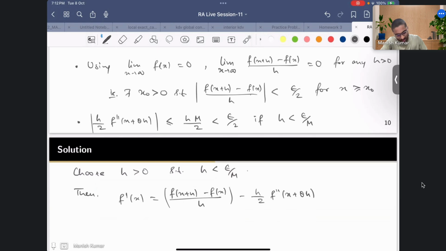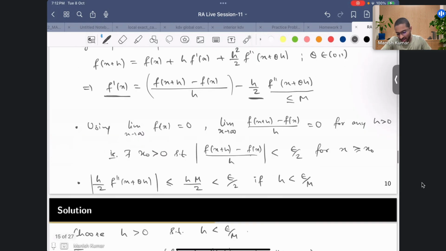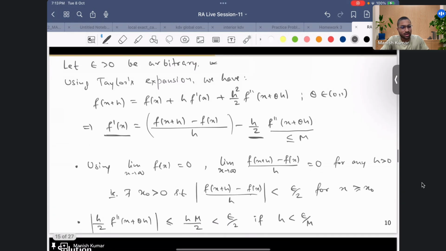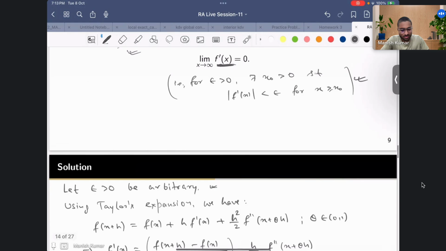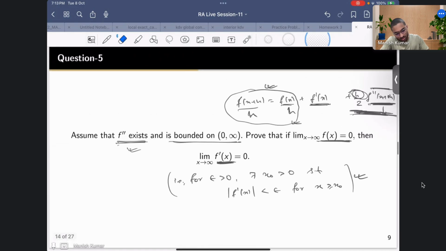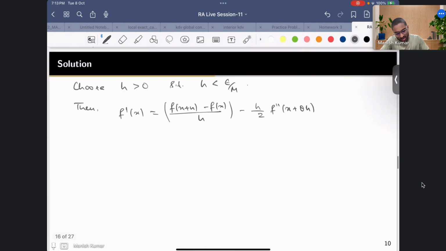Right? So initially I have chosen my h to be like this one, right? So we have this epsilon, and we know the m because I know that the f double prime is bounded. So maybe this bound is, I am assuming, m. So now I am choosing my h in this fashion, then I know that my f prime can be given by this.